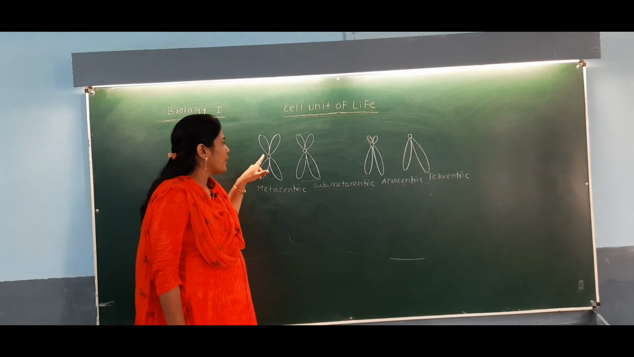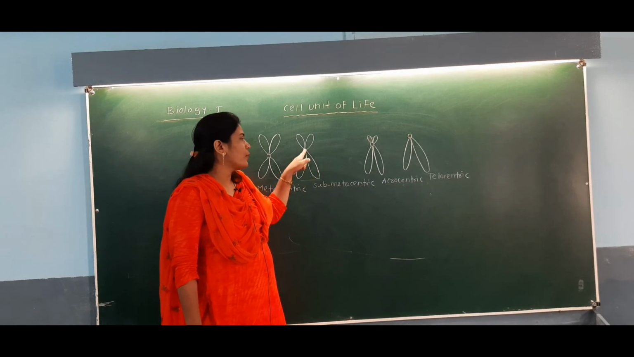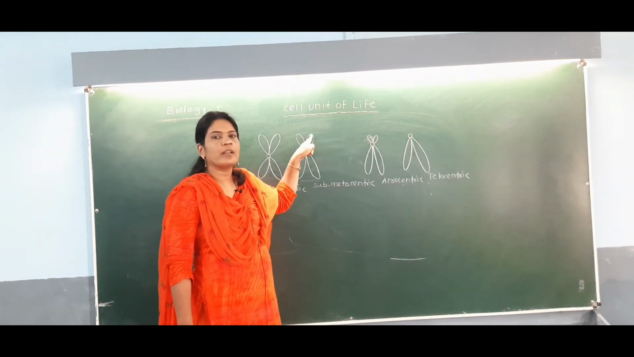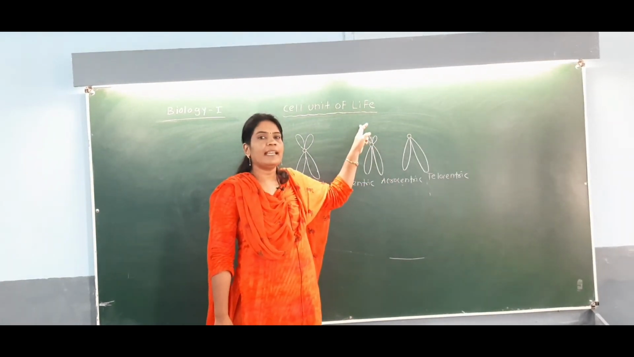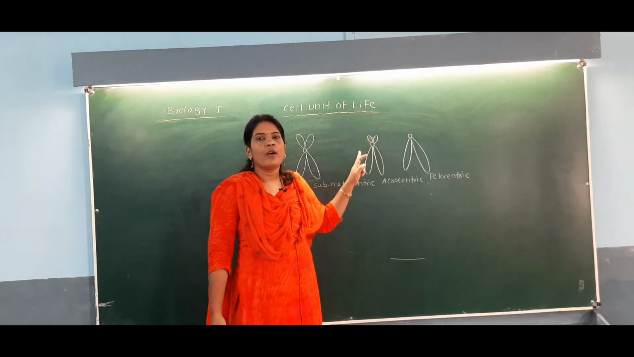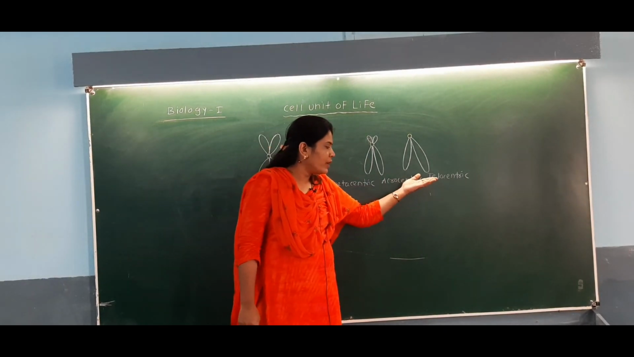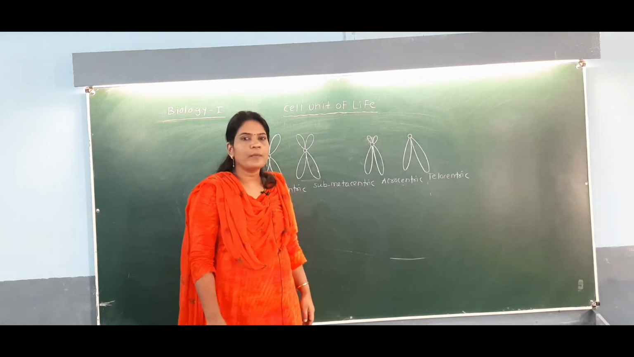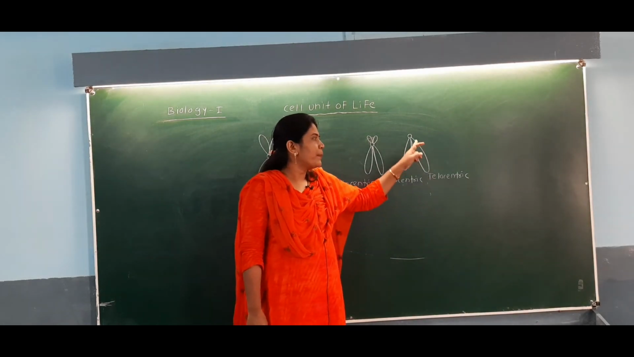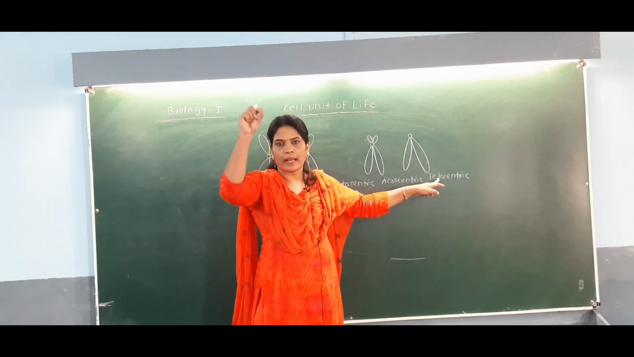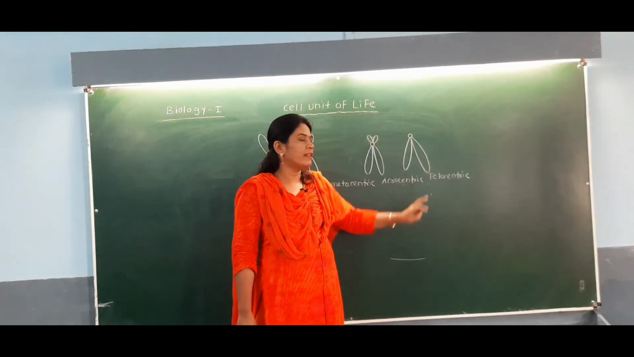In the metacentric, the centromere is at the middle, so there will be equal arms of the chromosome. In submetacentric, the centromere is away from the center, so one arm is shorter and one arm is longer. In acrocentric, the centromere is at the end of the chromosome, so one arm is extremely short and the other arm is extremely long. And in the telocentric type, the centromere is totally at the end of the chromosome, so it is called a tip. Telo means tip: when the centromere is present at the tip of the chromosome, then it is called telocentric.